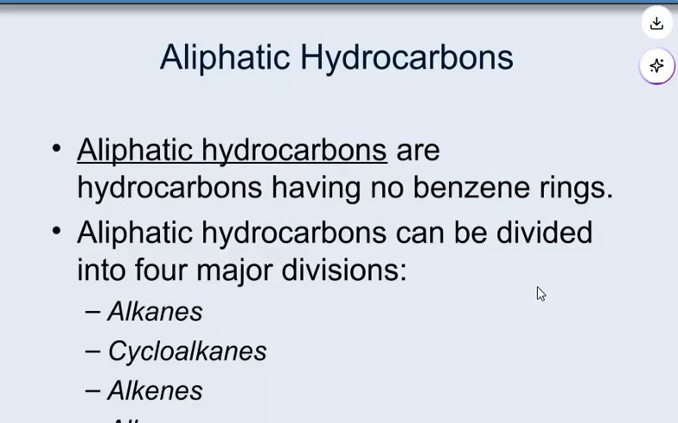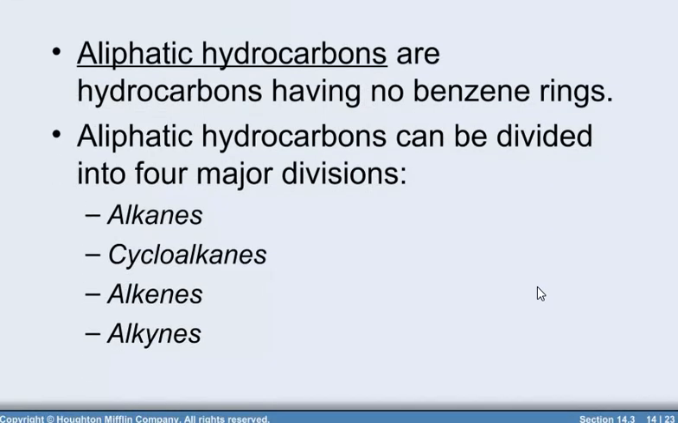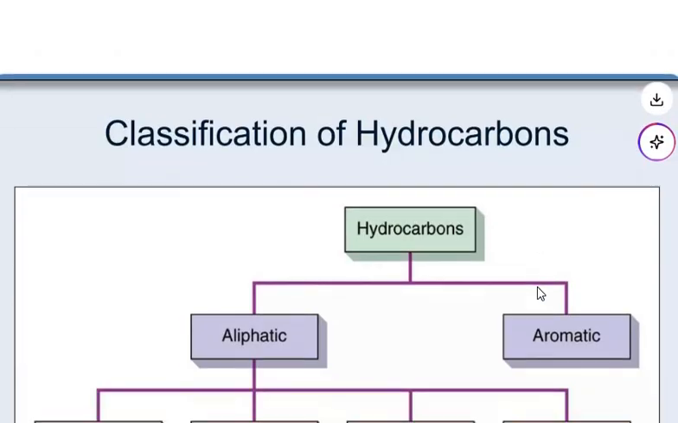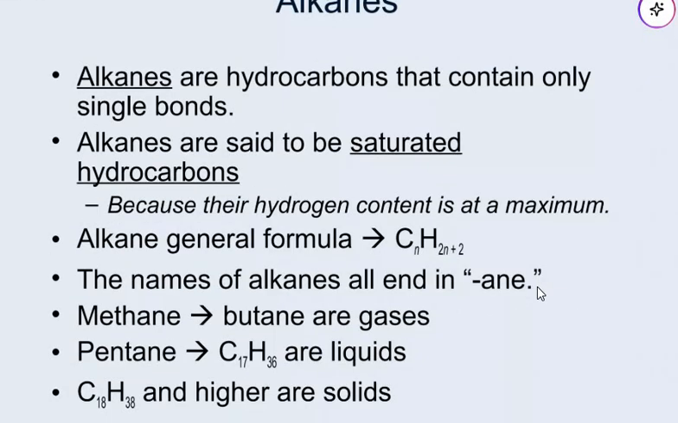Aliphatic hydrocarbons are hydrocarbons having no benzene ring. Aliphatic hydrocarbons can be divided into 4 major divisions: alkanes, cycloalkanes, alkenes and alkynes. So this is the classification. Alkanes are hydrocarbons that contain only single bonds. Alkanes are said to be saturated hydrocarbons because their hydrogen content is at the maximum.